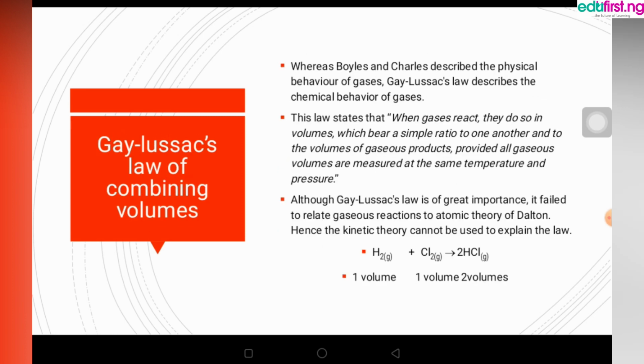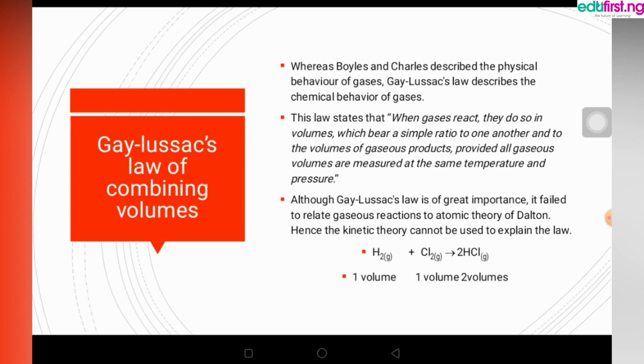Now, quickly to the second one, we have Gay-Lussac's law. Since Boyle's and Charles' laws described the physical behavior of gases, Gay-Lussac looked at the chemical behavior, and his law states that when gases react, they do so in volumes which bear a simple ratio to one another and to the volumes of gaseous products, provided all gaseous volumes are measured at the same temperature and pressure.